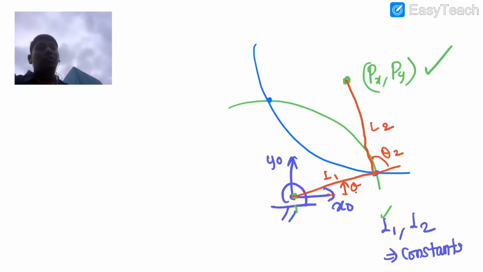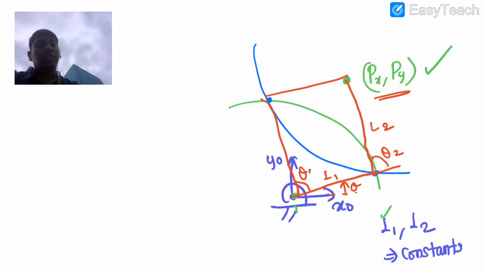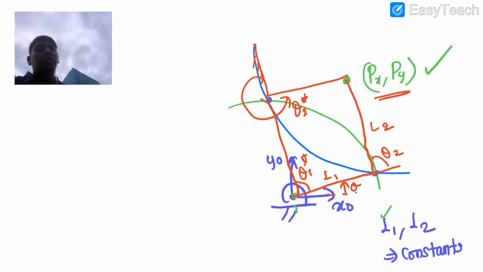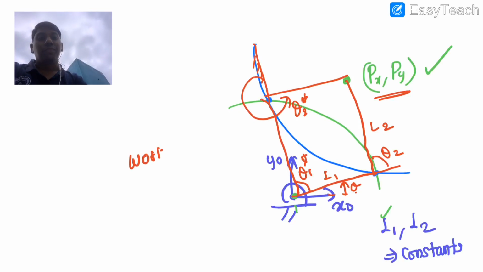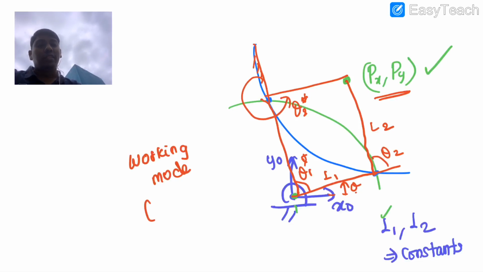So now what you have done is, from the known quantity, you are trying to find out the configuration. So what's the known quantity? Here operational space is known, and you are trying to find out what would be the configuration space. So in the sense, you can see that there are two ways of getting configuration. Right. So what you are doing here is working, so that's what it is called working mode, and as a straightforward definition, it is inverse kinematics. Okay. So that is what we were trying to give as an interest.